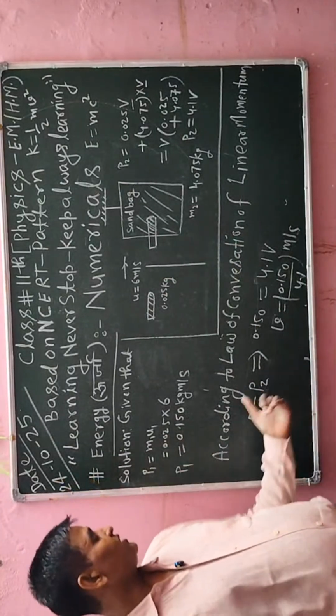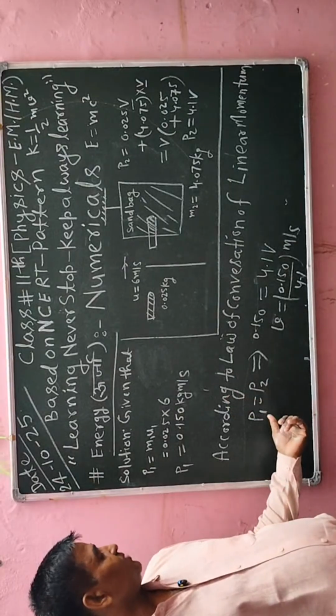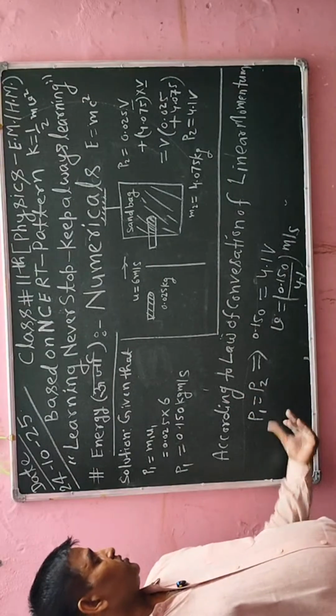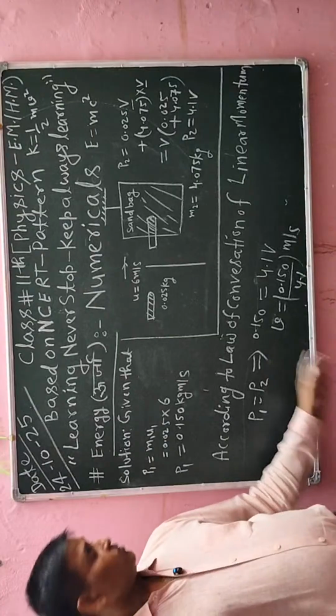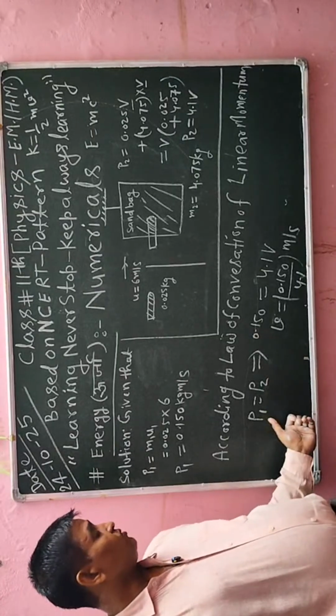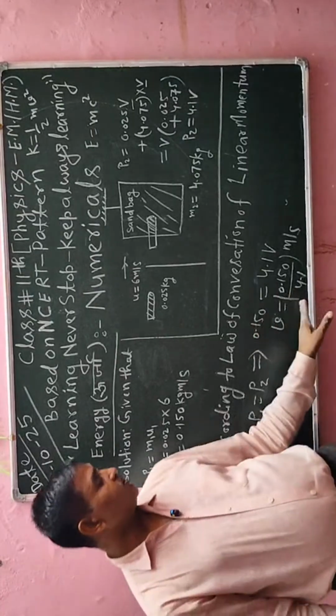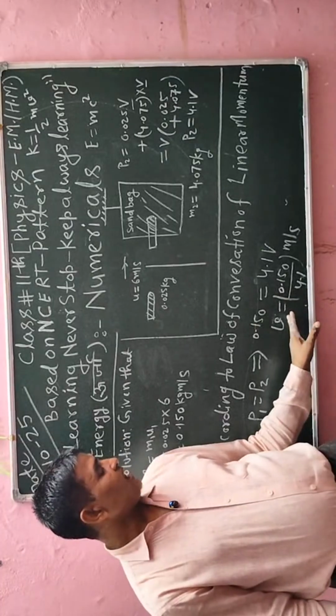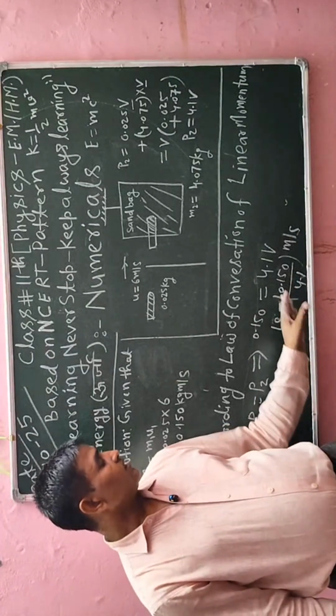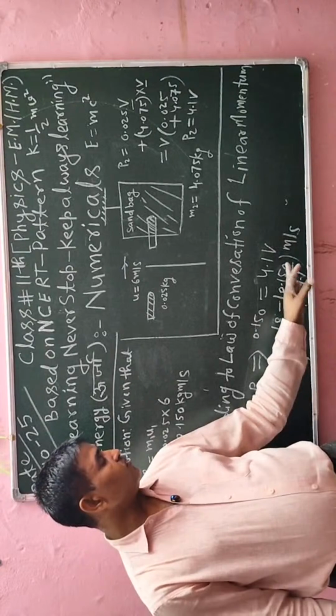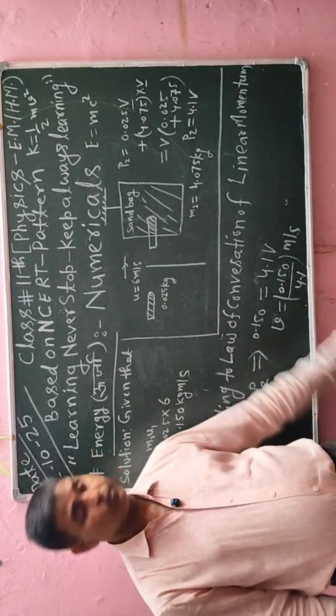I substituted the values of P1 and P2 and simplified, and got the value 0.150 divided by 4.1 meter per second.